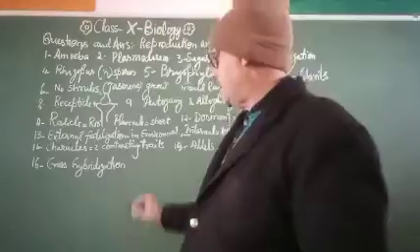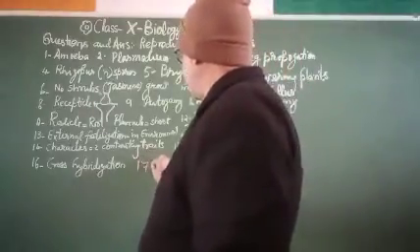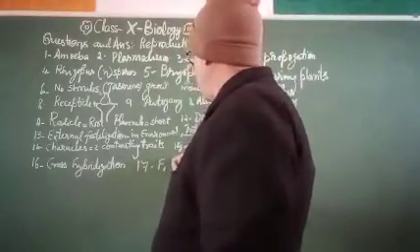Filial is the generation like F1, F2, etc.